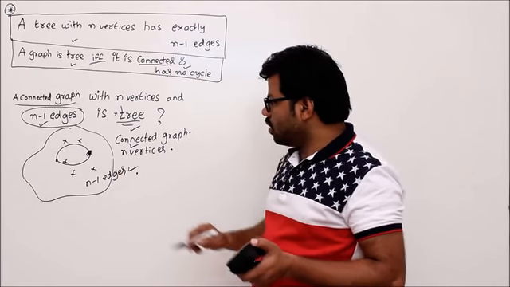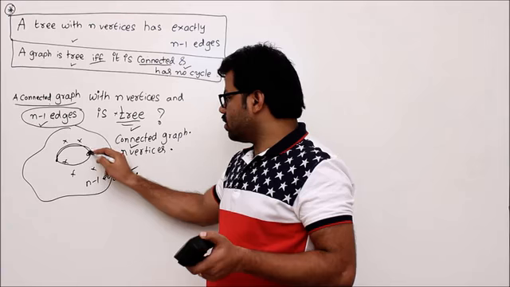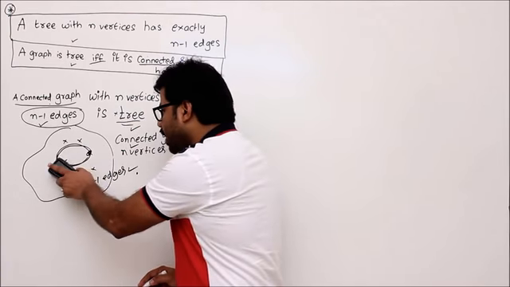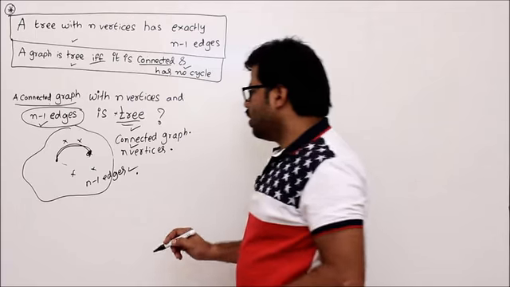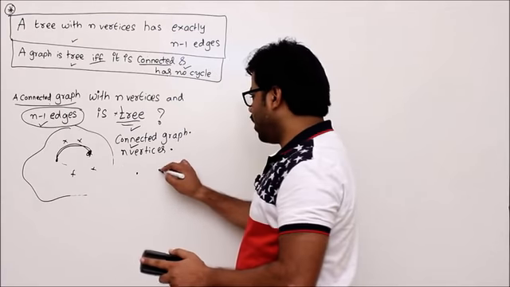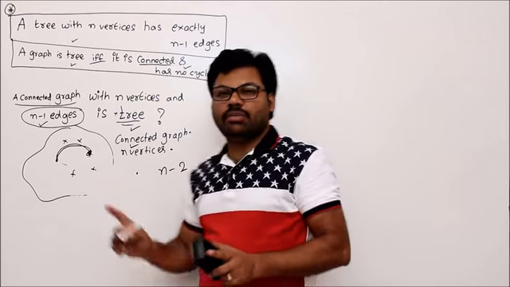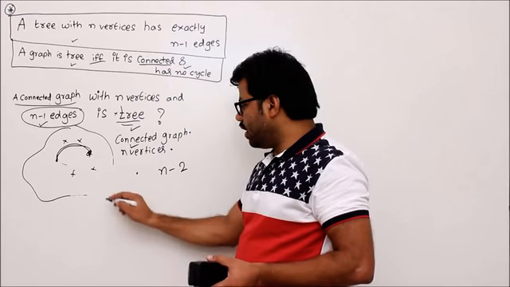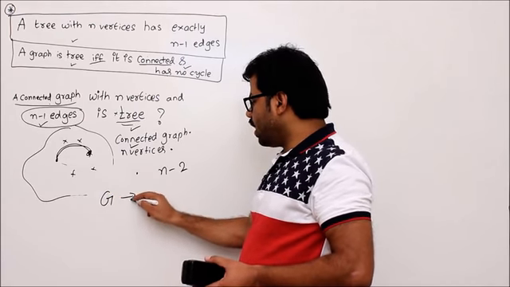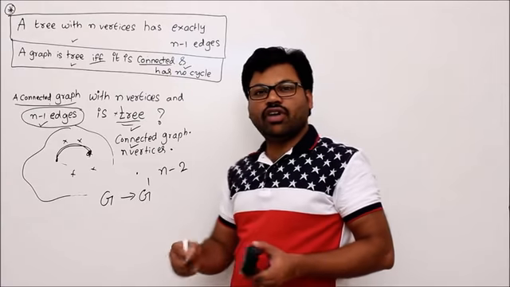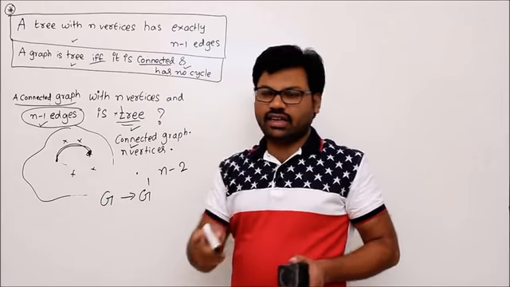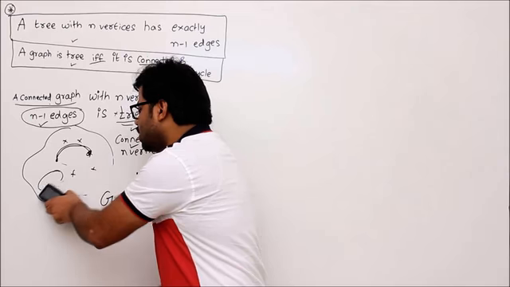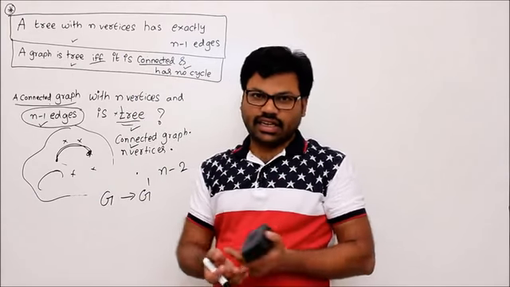If the graph has a cycle, then there will be two paths like this, because it's not a tree. But whenever you have a cycle, I can remove one edge from it, okay, then the number of edges will become n minus 2. But the graph will not be disconnected, yes or no? I am not disconnecting your graph. Initially you have G, then I converted that graph to G dash by removing one edge on the cycle. If you have one more cycle somewhere, remove edges on that cycle and remove the cycle.